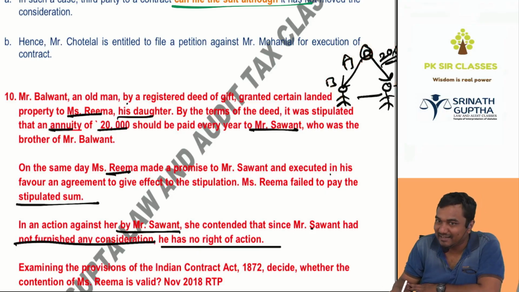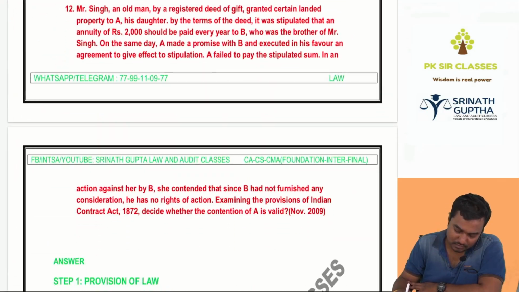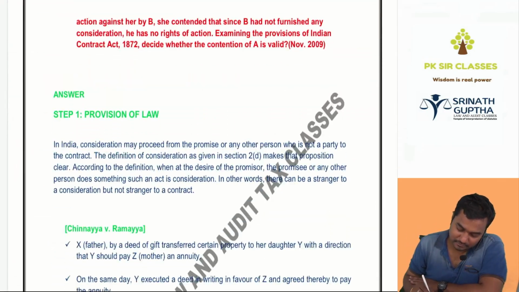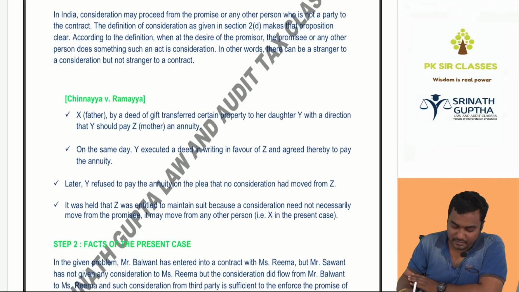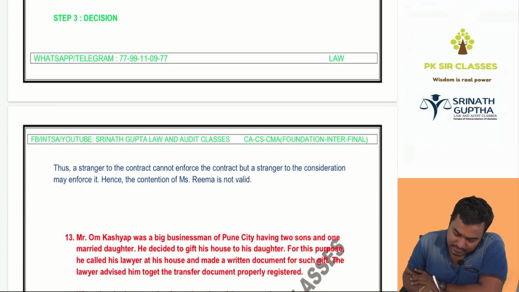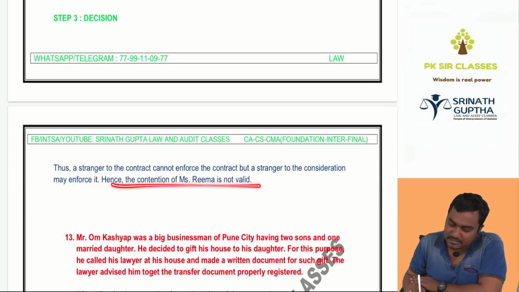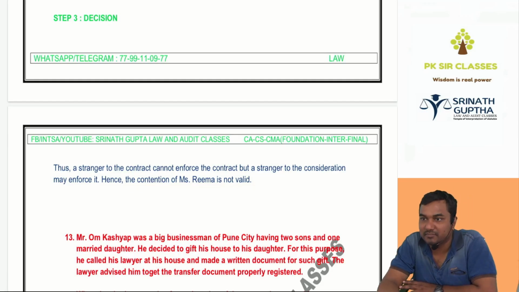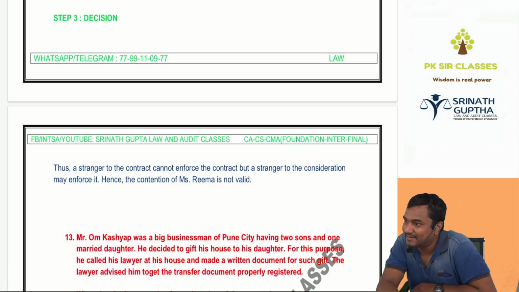Then step number 1: consideration need not move from the party to contract, it can move from the stranger also. We are writing the Chinnaya versus Ramaya facts also. Then we are writing the facts of the present case. Stranger to contract cannot enforce a contract, but stranger to consideration can enforce. So Rima's plea is not valid, Savant's claim is valid.